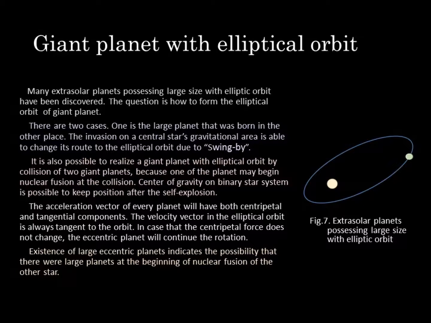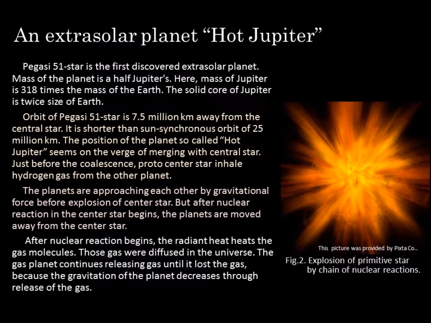Center of gravity on a binary star system is possible to keep position after the self-explosion. The acceleration vector of every planet will have both centripetal and tangential components. The velocity vector in the elliptical orbit is always tangent to the orbit. In case that the centripetal force does not change, the eccentric planet will continue the rotation. Existence of large eccentric planets indicates the possibility that there were large planets at the beginning of nuclear fusion of the other star.